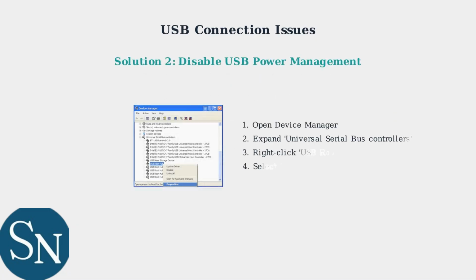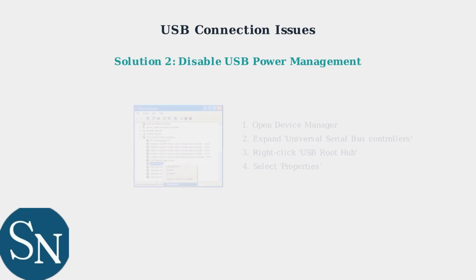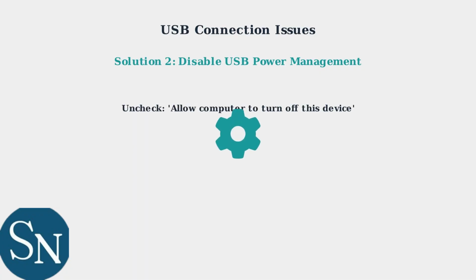Next, you need to adjust power management settings in Device Manager. Open Device Manager, find Universal Serial Bus Controllers, and access the properties of each USB root hub. In the USB root hub properties, go to the Power Management tab and uncheck the option that says "Allow the computer to turn off this device to save power." This prevents Windows from automatically disconnecting your headset.